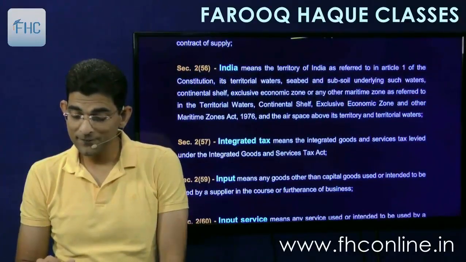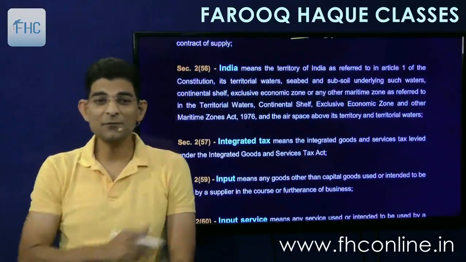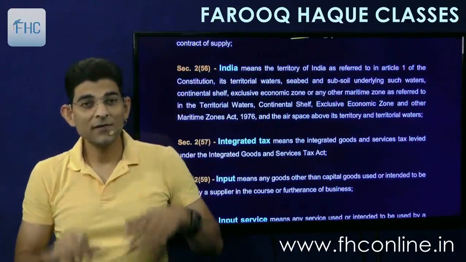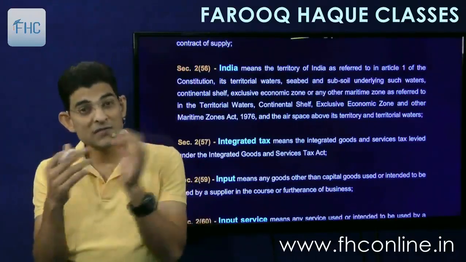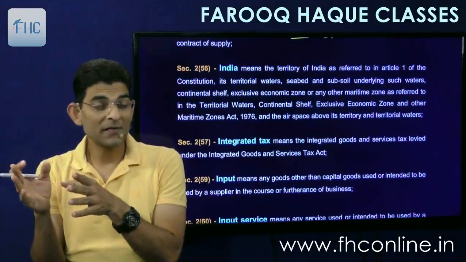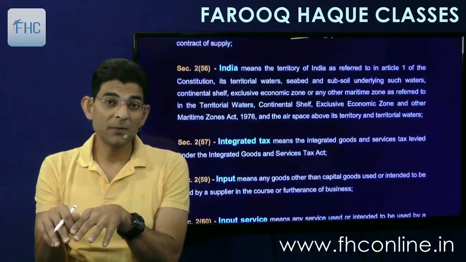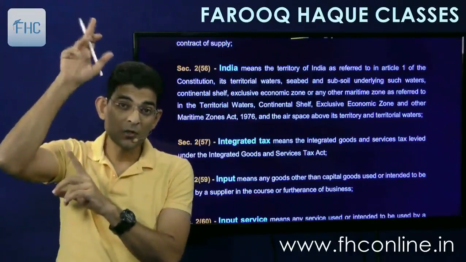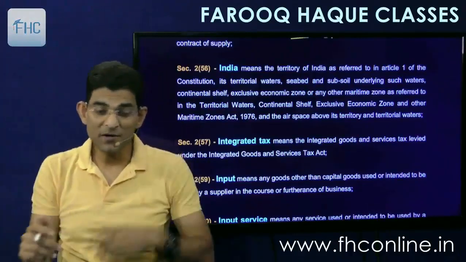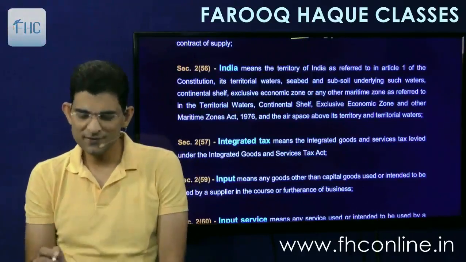Then India. Now this definition we have already studied in the first chapter. What is India? The landmass of India and the sea water up to 200 nautical miles and the land beneath the sea, that is subsoil, up to 12 nautical miles, and then the air up to 12 nautical miles. Remember? Yes, so that is what is given here.